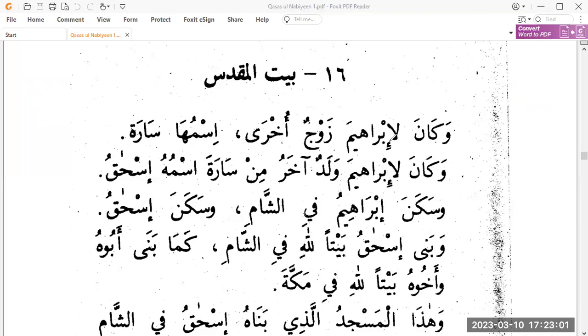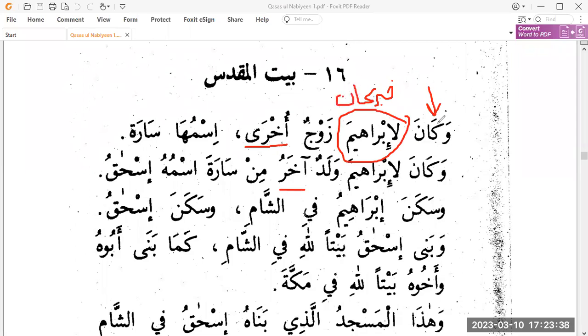وكان لإبراهيم زوج أخرى اسمها سارة وكان لإبراهيم ولد آخر من سارة اسمه إسحاق. So here we have kana. Kana is a verb that has an ism and a khabar. Ismu kana is always marfu, and khabaru kana is mansub. We know from Jumla Ismiya that khabar has 5 types. So here we have li Ibrahim, this is jar majroor, so this is khabaru kana. Khabar has 5 types, and one of them is shibhu jumla, and so this is shibhu jumla jar majroor.